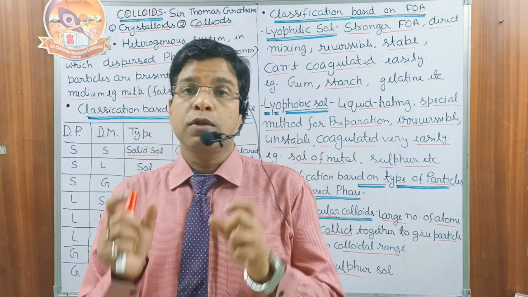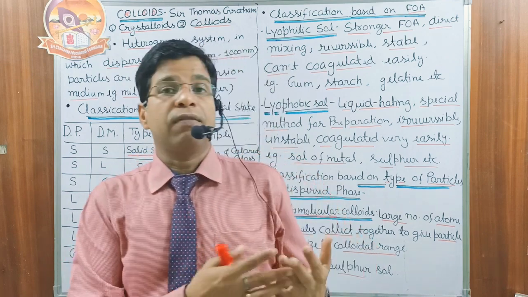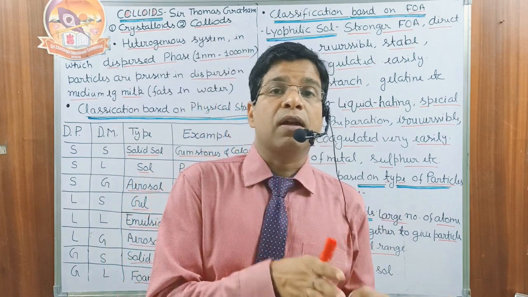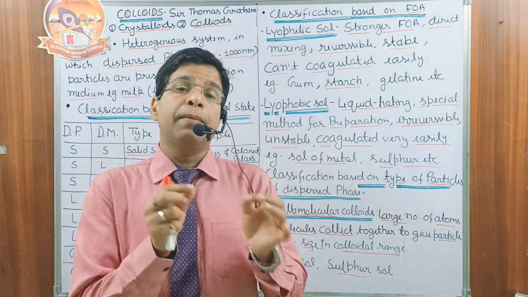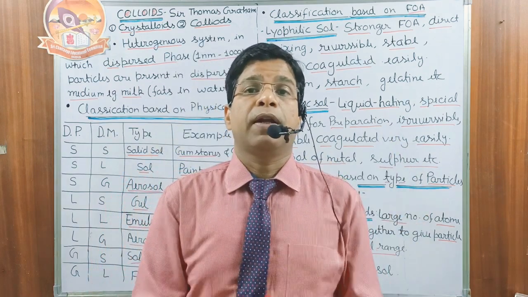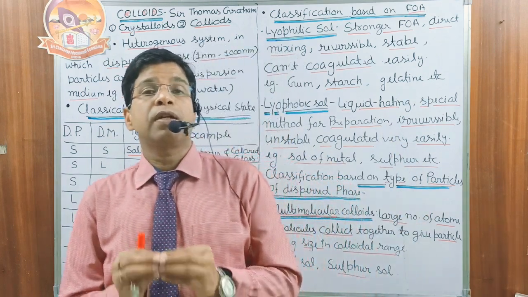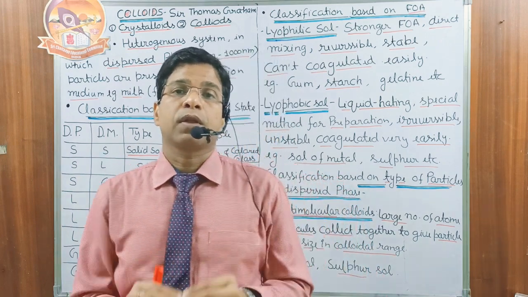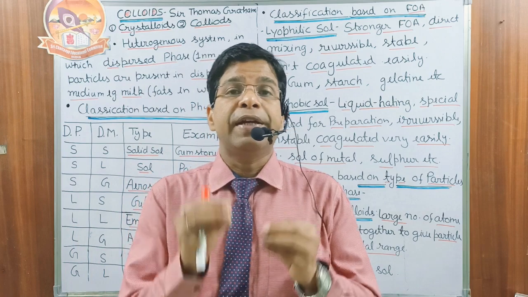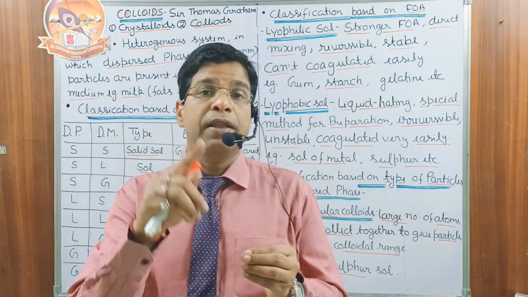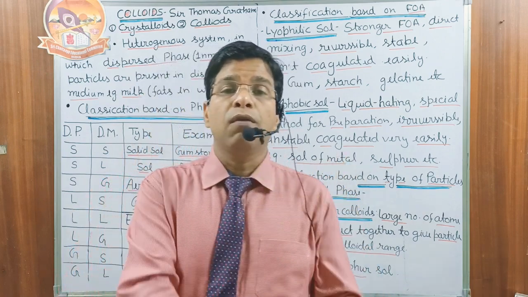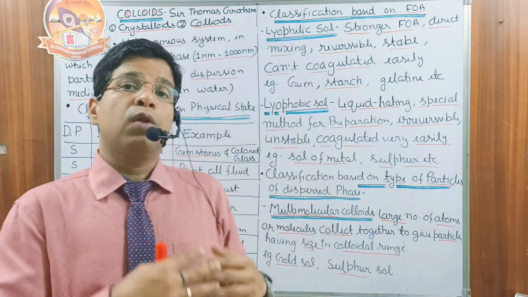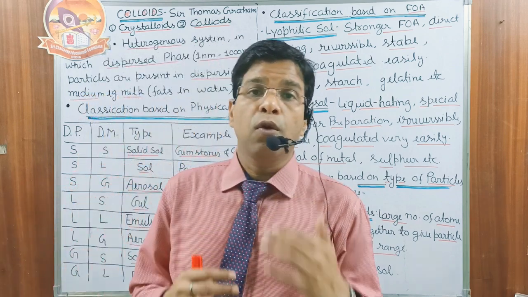Now we use the term colloidal state, because after this initial study it was found that any substance can behave like a crystalloid or a colloid depending upon the size of the particle. So now we don't use the term colloid or crystalloid; we use the colloidal state. It is the state of matter in which the particles are present in the range of 1 nanometer to 1000 nanometer.